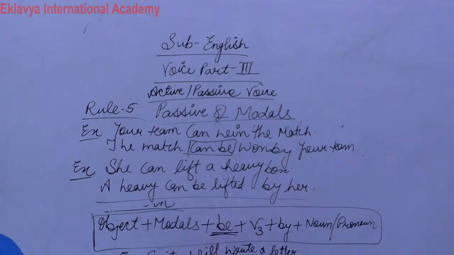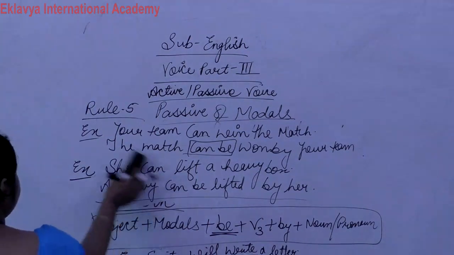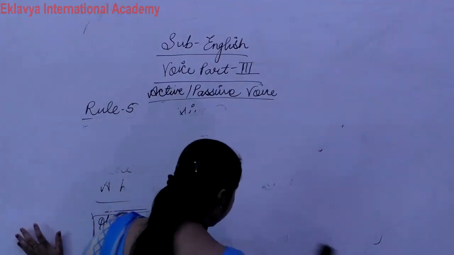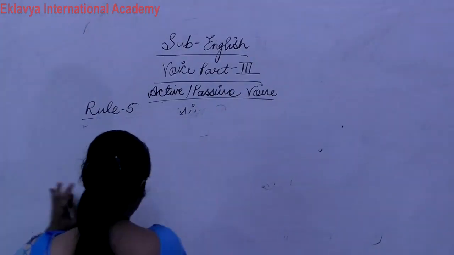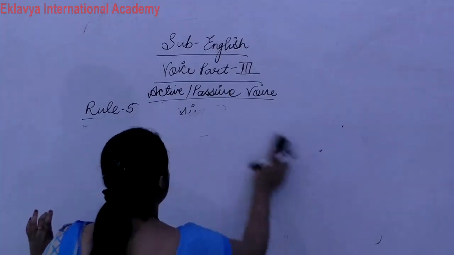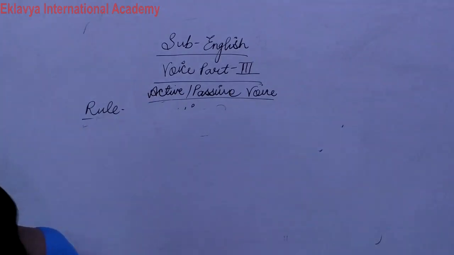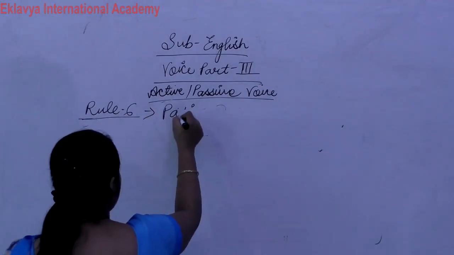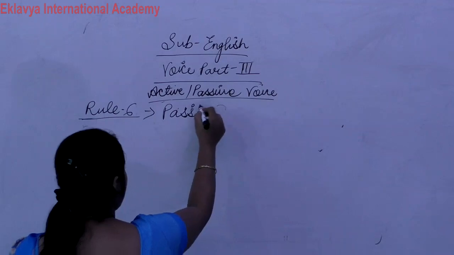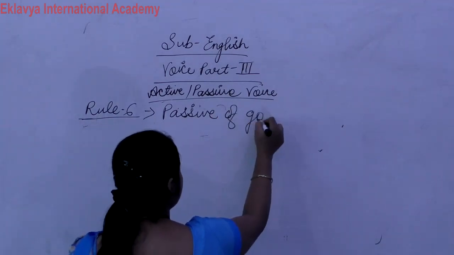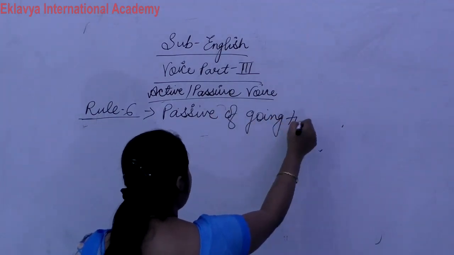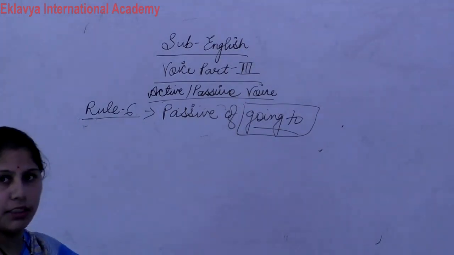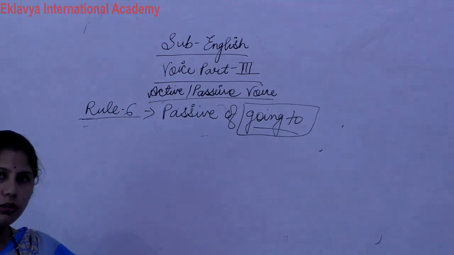Okay, now next one, write down the next rule. Rule number 6 is passive of going to. If going to comes, how do we change active into passive voice?